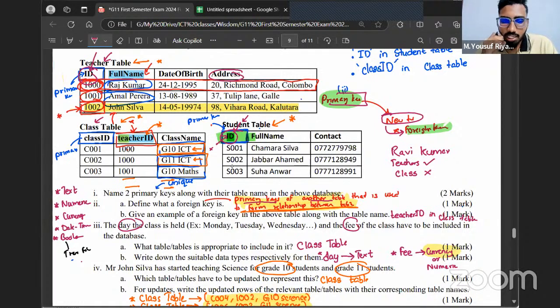In this scenario, if I go and find in the class table who is teaching ICT, it's showing that ICT is taught by Raj Kumar. Now let's say I want to find the address of the person who is teaching grade 10 ICT. I look at the class table, and it's mentioned that Raj Kumar is teaching ICT. Fine. I went to the teachers table to find the address. There is no teacher called Raj Kumar. I'm confused. How come there is no teacher called Raj Kumar?